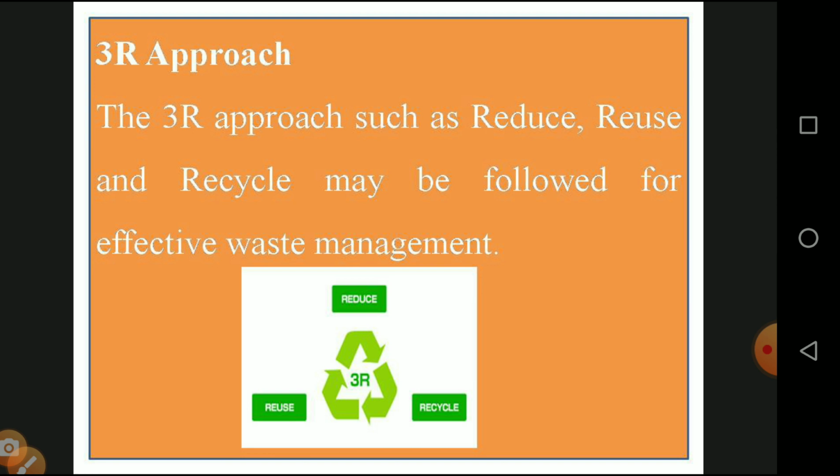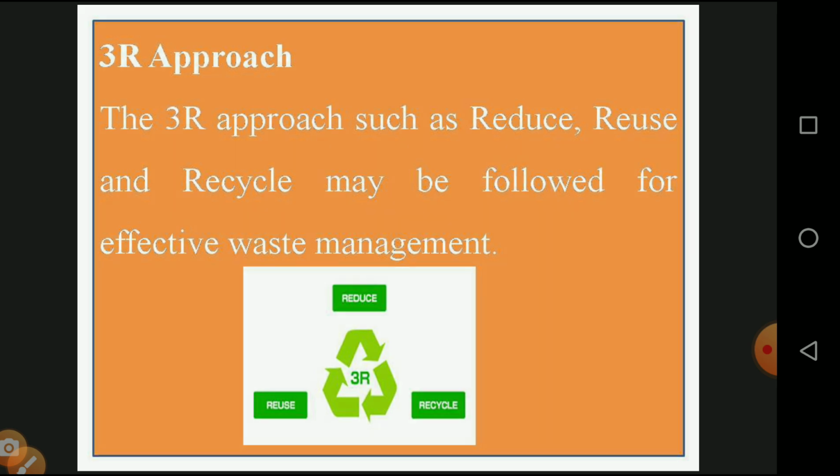And the last topic of this lesson, we will see the 3R approach. It is a very common process. The 3Rs are reduce, recycle and reuse. The 3R approach, reduce, reuse and recycle, may be followed for effective waste management. Reduce means pollution is reduced. Recycle means the pollutants are recycled. Reuse means the materials are used again. So this is the major concept of the 3R approach.